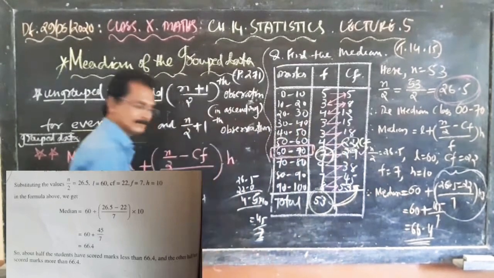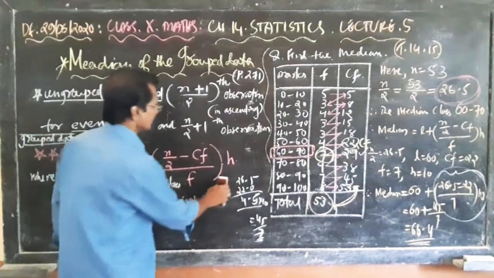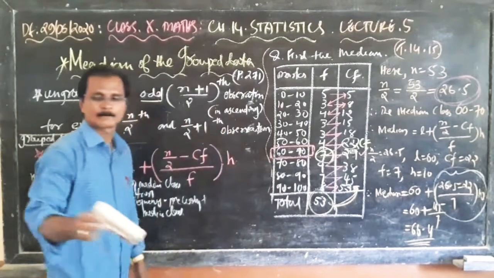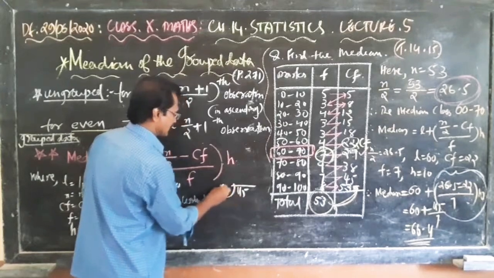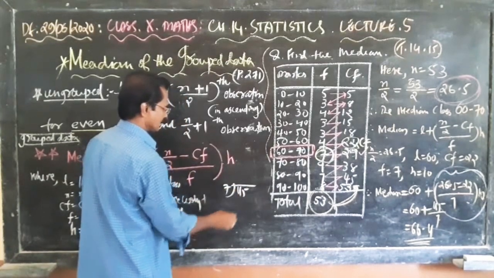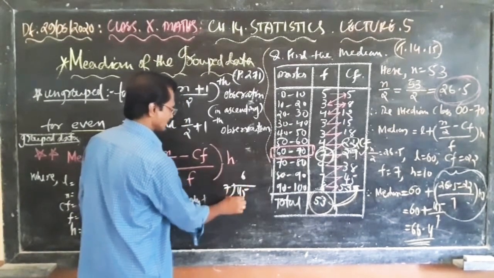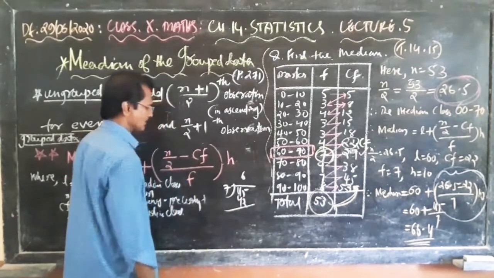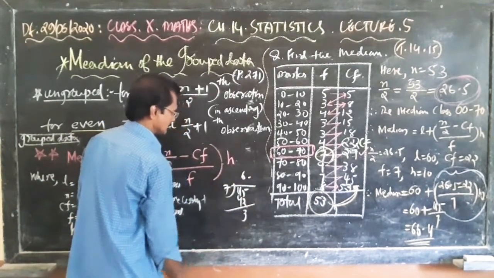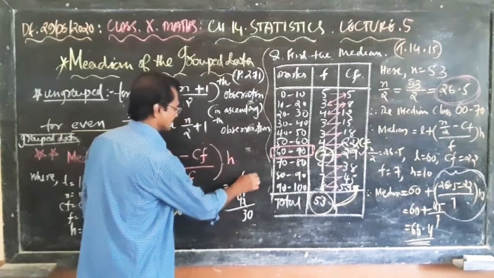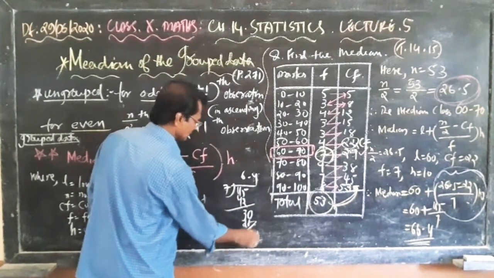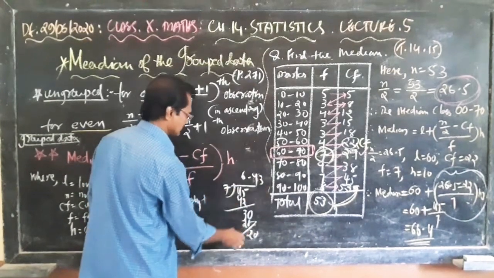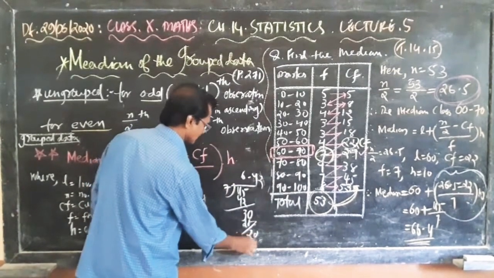Now 45 by 7, again you have to divide. 45 divided by 7. 7 fives are 35, 7 sixes are 42. Okay, 7 sixes are 42, 3, decimal point. 7 fours are 28, 2. 7 twos are 14.